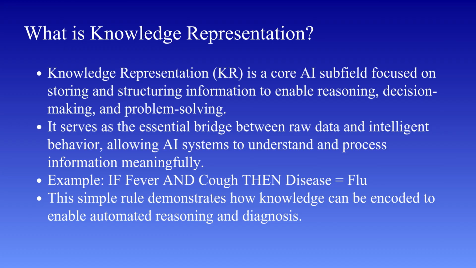Let's look at a simple example. Imagine a rule like, if a person has a fever and a cough, then the disease could be flu. This is a very basic representation of knowledge. But what makes it powerful is that a machine can use this rule to make a decision, just like a human would. So instead of memorizing data, the system is actually applying knowledge to solve a problem. And that's the key idea here. Knowledge representation is not just about storing facts, but about enabling reasoning. It helps AI systems interpret information, draw conclusions, and behave intelligently in different situations. As we move forward, you'll see how different types of knowledge and representation techniques make this possible.